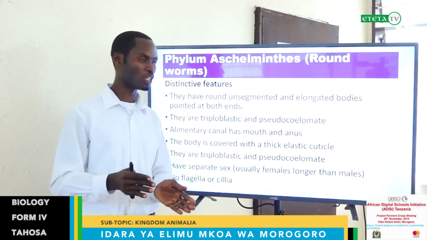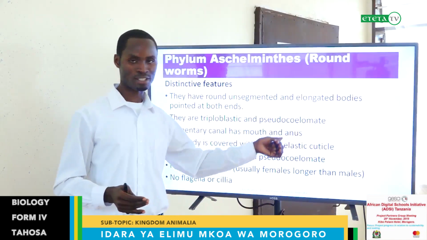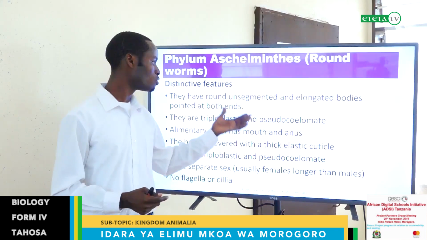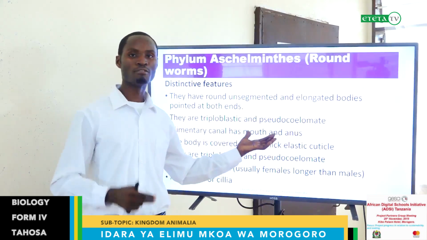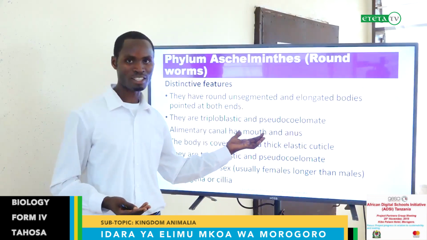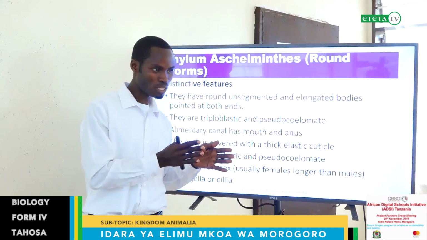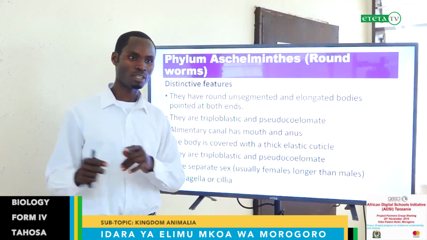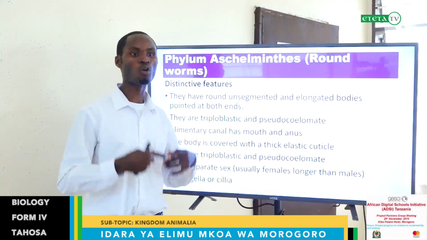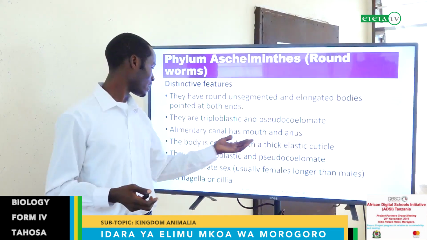They are intermediate. The alimentary canal has a mouth and anus. In other words, you can say this group has a fully developed or complete gut. As we said, when moving from the Platyhelminthes to the other phyla, it means the advancement or complexity of the organisms increases. This one has a complete gut.